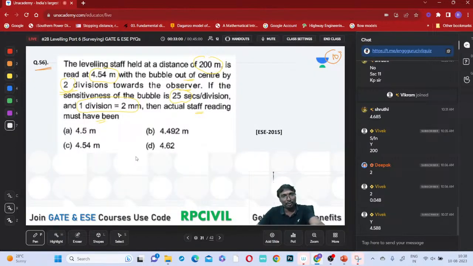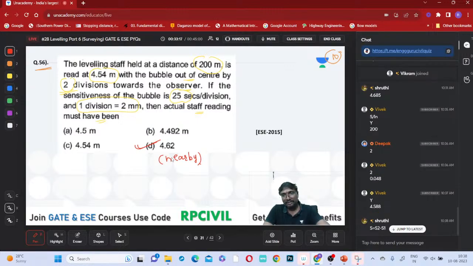Is there any option with this 4.6 meters? So which one is the nearby option? Option D is the nearby answer. Is there any exact answer, or is it only a nearby answer? There is no exact answer, right? In the ESE examination only these kinds of things will happen. Okay, clear? Shall I move to the next question?